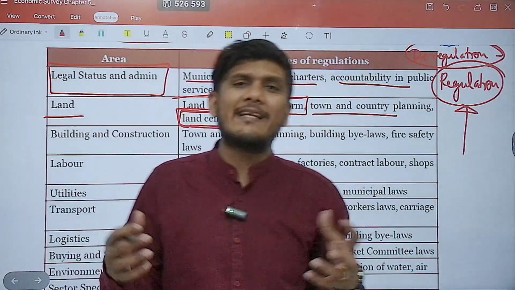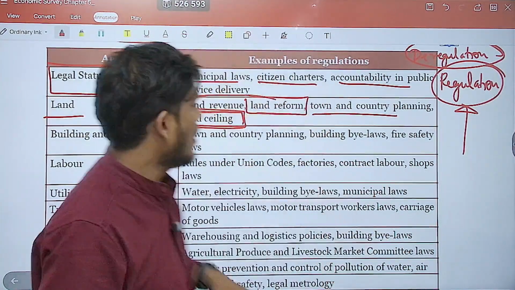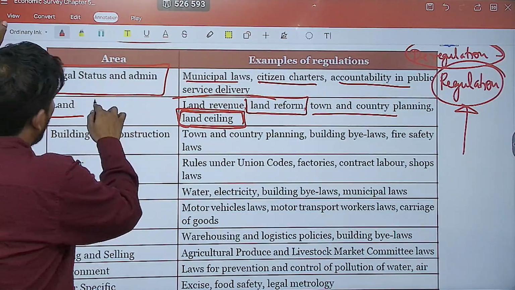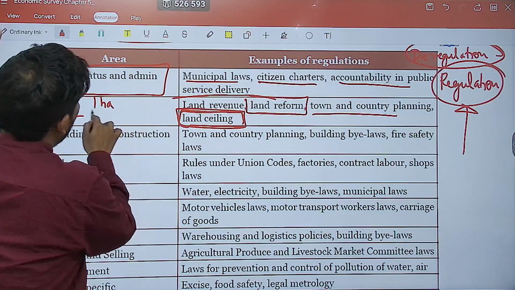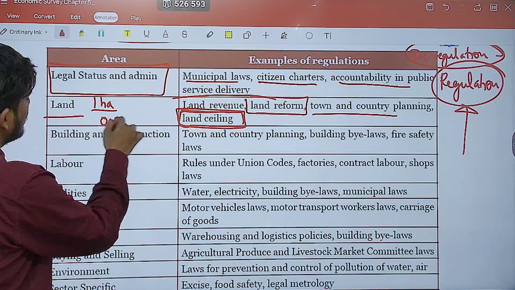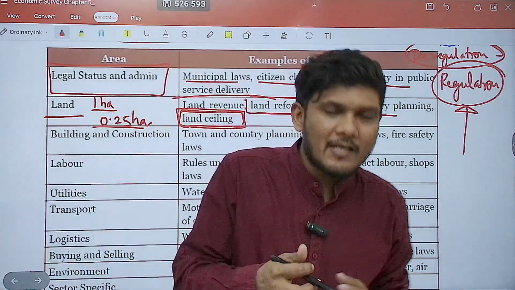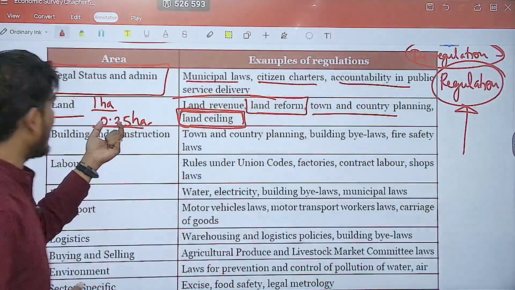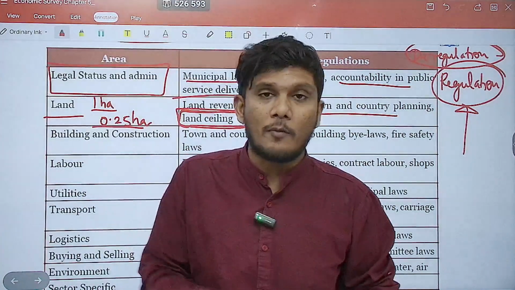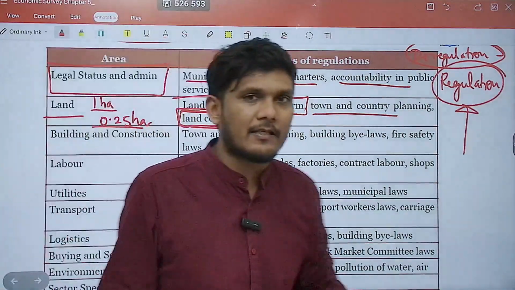For example, the model land leasing law of the Niti Aayog. One specific thing about this model law is that Niti Aayog says that if you give us 1 hectare of fertile agricultural land, we will give you 0.25 hectares of developed land. So maybe here people would be interested because the cost of this land would be higher and that of the other is lower. But again, it is still something related to economy, though you are not just getting money, you are getting land in return, though it is less in percentage.